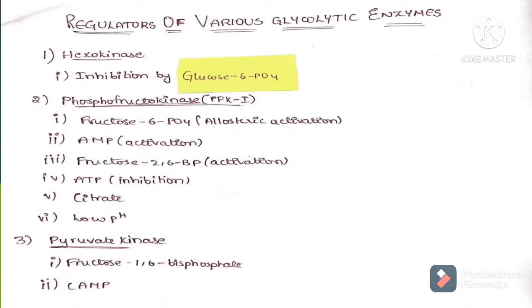Likewise, the substrate of a particular irreversible reaction will always be the allosteric activator of the enzyme catalyzing that irreversible reaction. For example, the reaction catalyzed by phosphofructokinase type 1 has its substrate as fructose 6-phosphate, and this fructose 6-phosphate is an allosteric activator of PFK1.